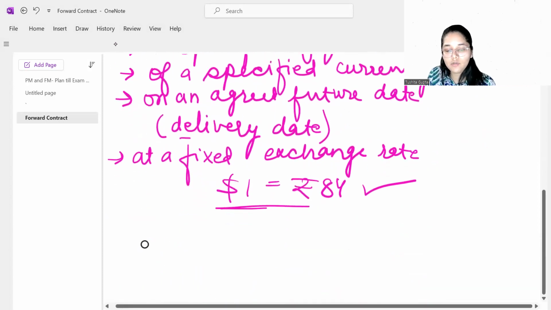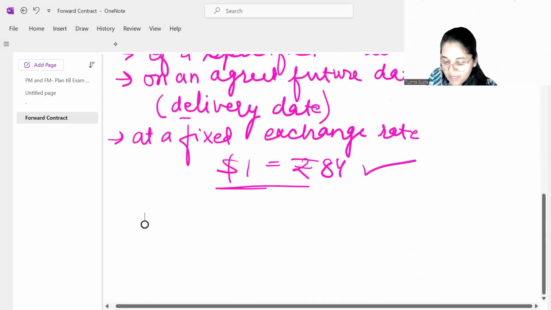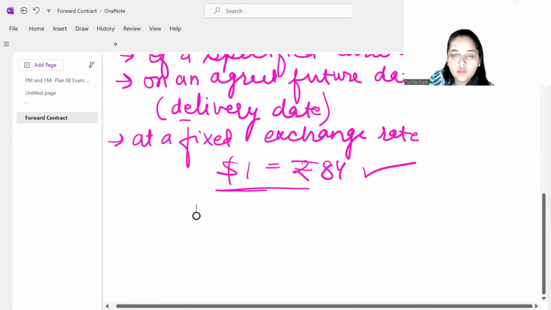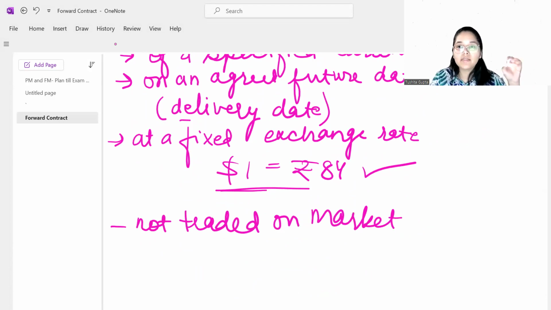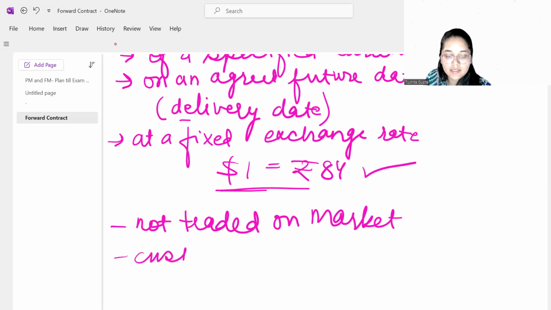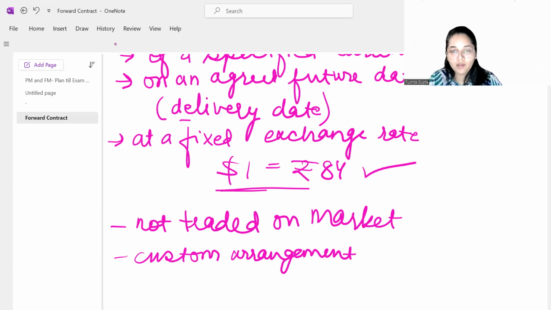Now, let's talk about it in a little bit more detail. These forward contracts are not traded on the market. What happens is these are custom made. These arrangements are basically only made for those companies who need them. This is a custom arrangement, made specifically for you. Hence there is no trading for it in the market. Hence these forward contracts cannot be traded in the market.